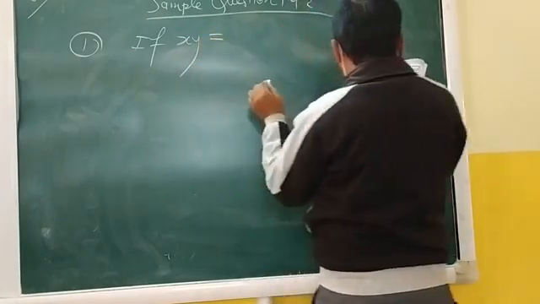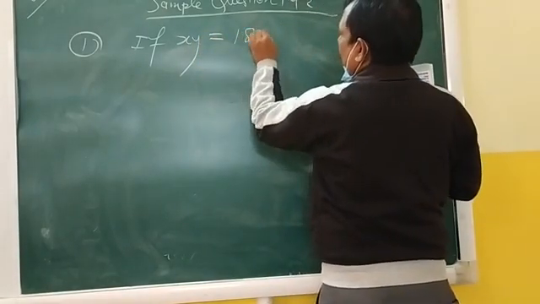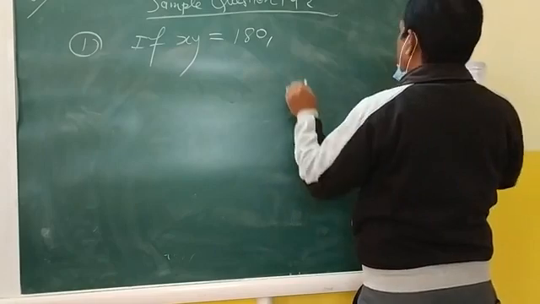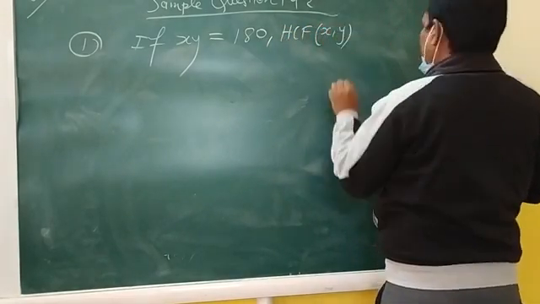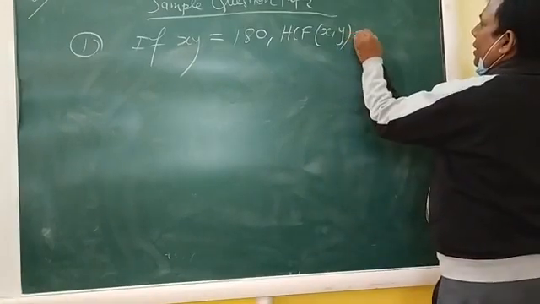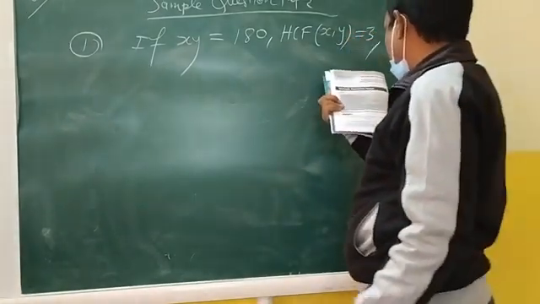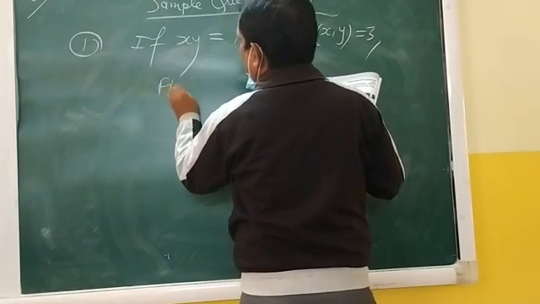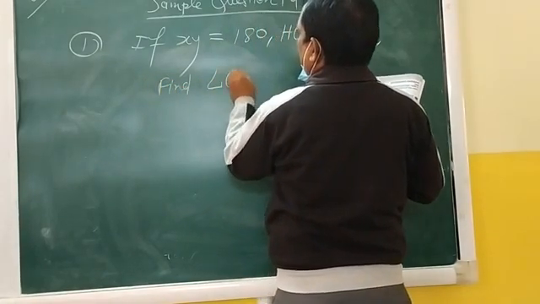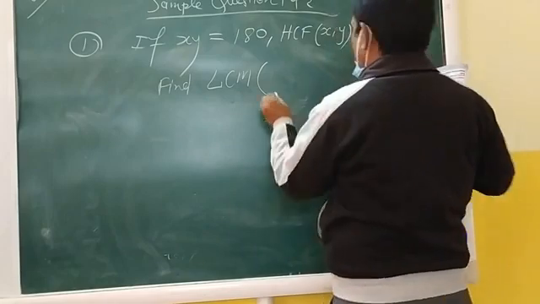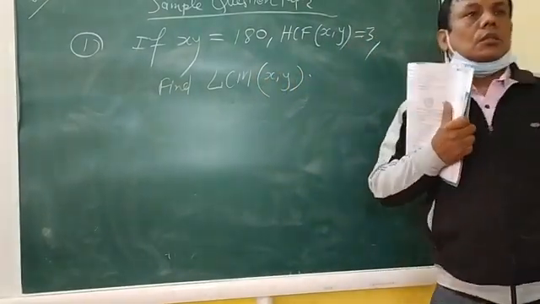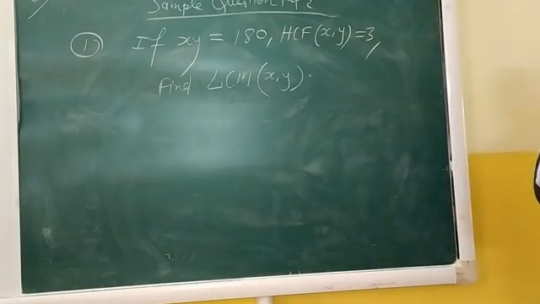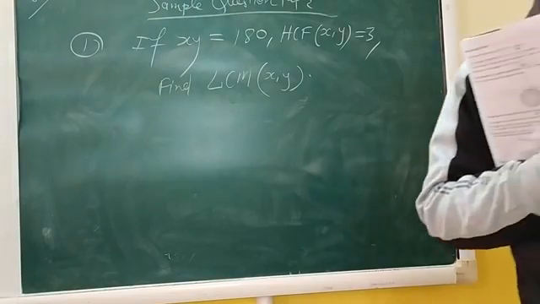If xy equals 180 and HCF of x and y is 3, find LCM of x and y. So this is the question, and I will wait for the response from whoever is able to do it.